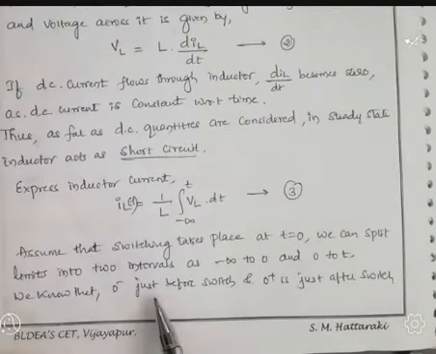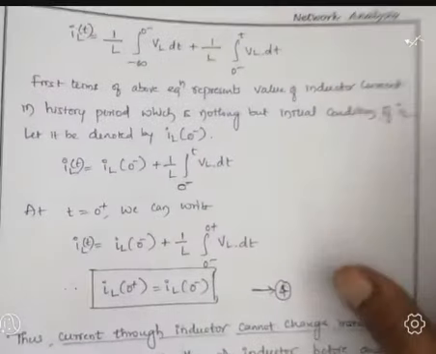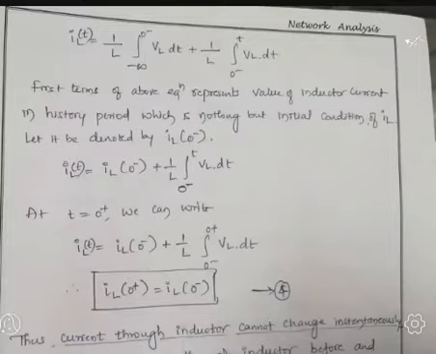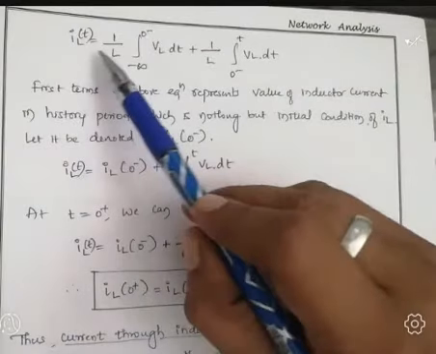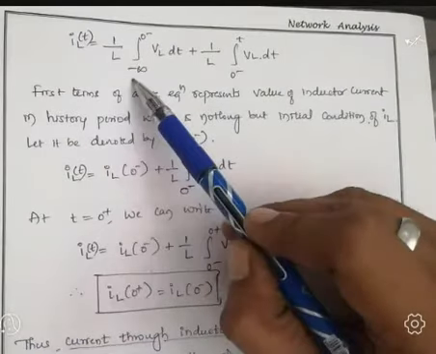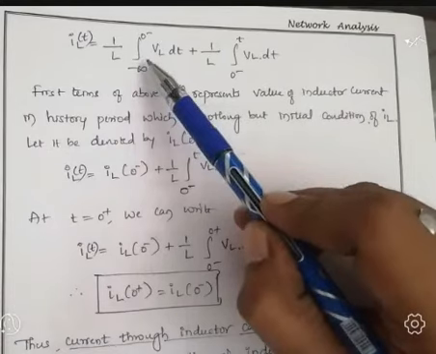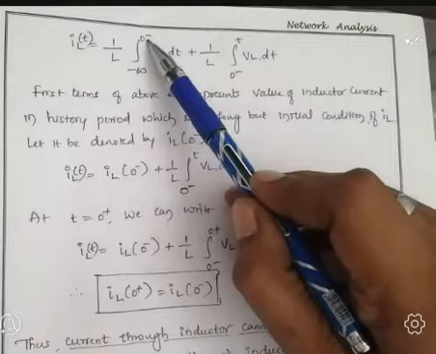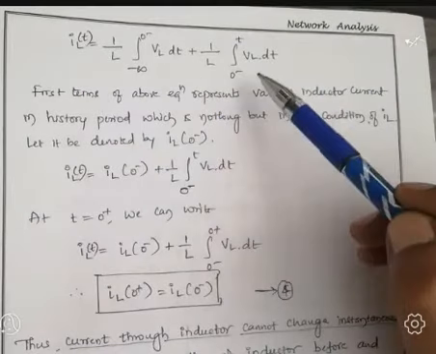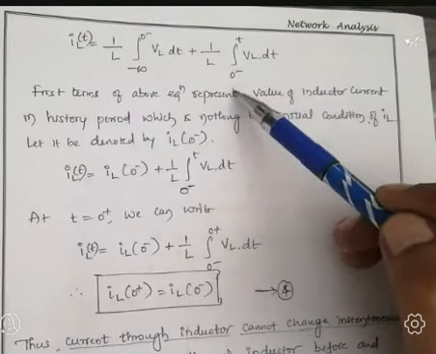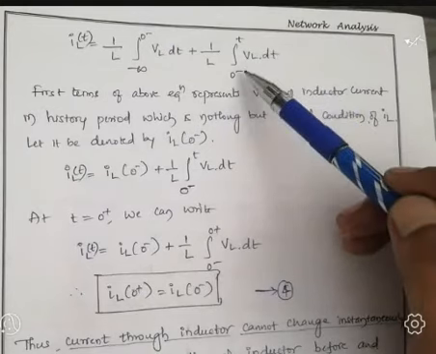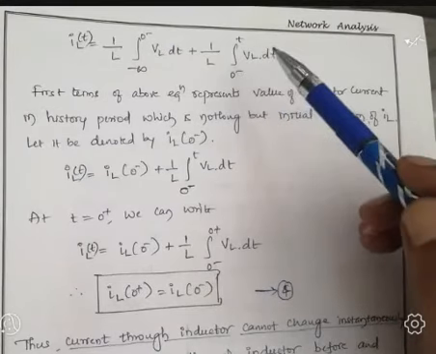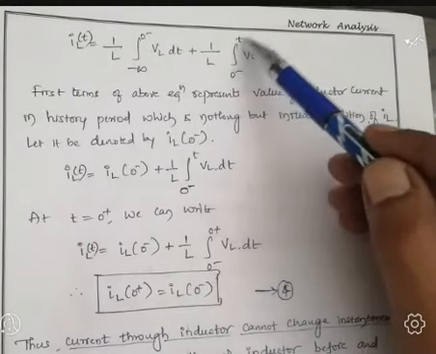Now, as per this discussion, this current equation we can read as IL of t equal to 1 by L, that integration divided into two parts: minus infinity to 0 minus, just before switch, plus 1 by L integration over the limits 0 minus to t of VL dt.